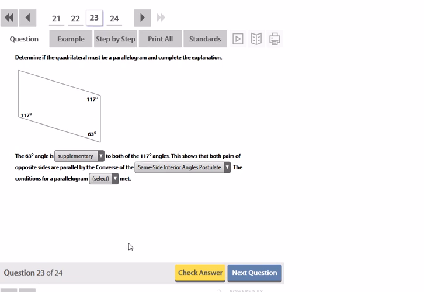Because when you have a parallelogram with opposite sides being parallel, what happens in effect is that the consecutive angles make same side interior angles. They're inside of the polygon and they're on the same side. The sides are acting as a transversal. So the 63 and the 117 are both on the same side. Same thing with this 63 and 117. So the conditions for a parallelogram have been met.